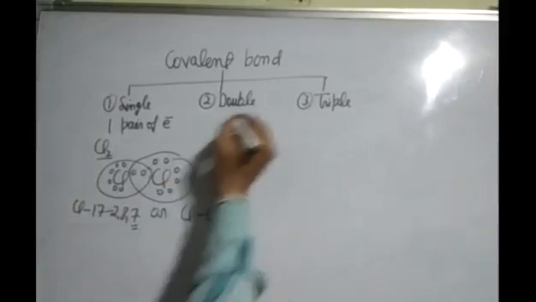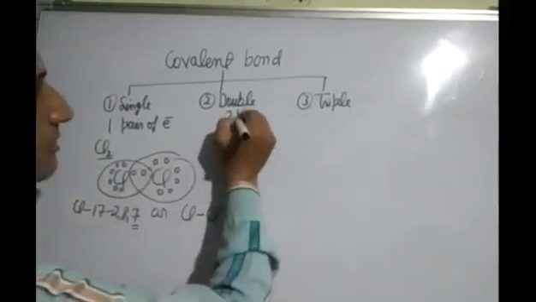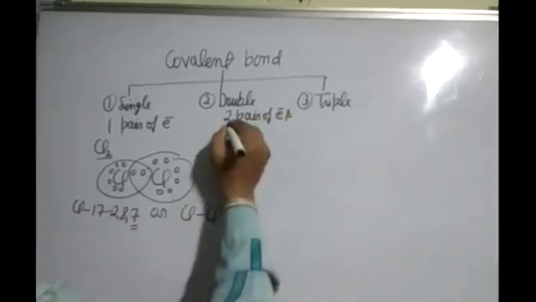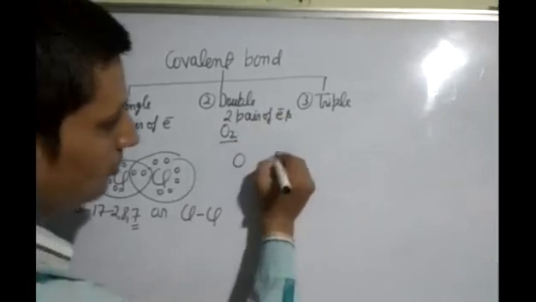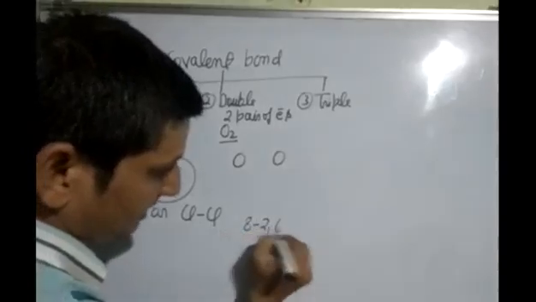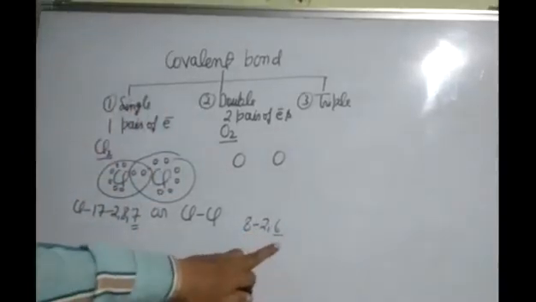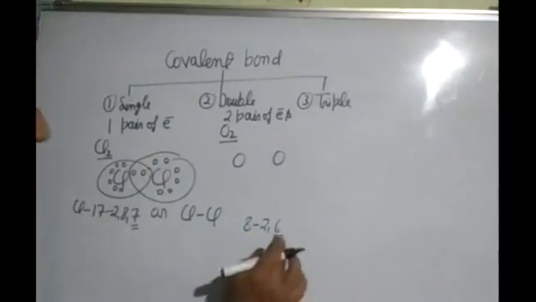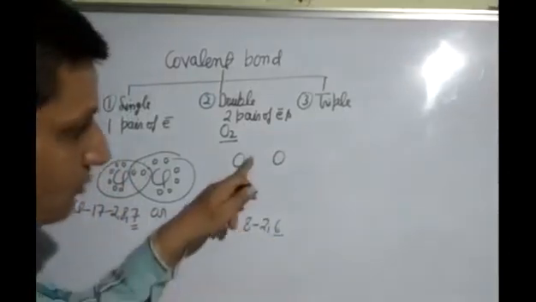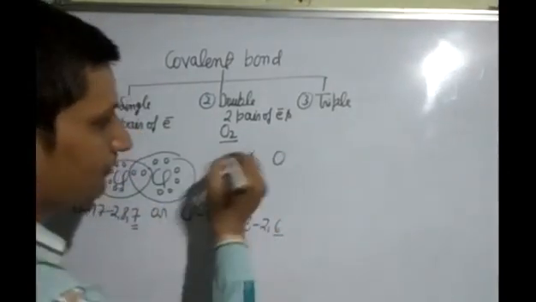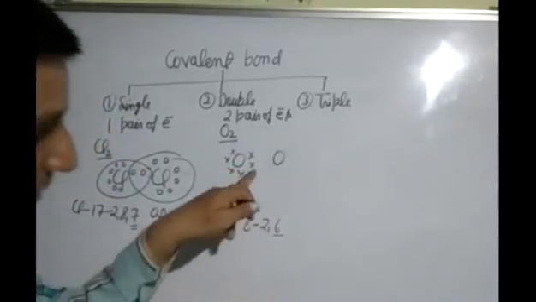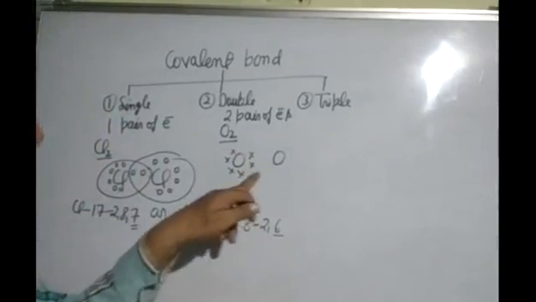Next is double covalent bond. A double covalent bond is formed by the sharing of two pairs of electrons. Example, oxygen molecule, O2. Atomic number of oxygen is 8. Electronic configuration 2, 6. In bond formation, last shell electrons will take part. In the last shell, 6 electrons are present, so it requires 2 electrons to complete its octet. Total 6 electrons, but we have to show 2 electrons for sharing.